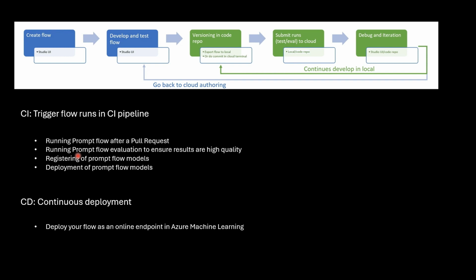If the evaluation is good, it is answering questions properly, I want to deploy that prompt flow as a model in Azure ML. Then, if I am happy with the evaluation results and the model is registered in CD pipeline, I'm going to deploy this flow, this prompt engineering, this LLM application as an online endpoint in Azure ML.